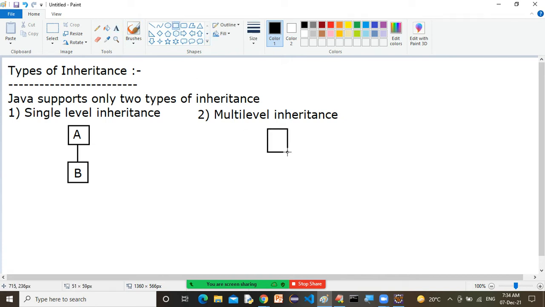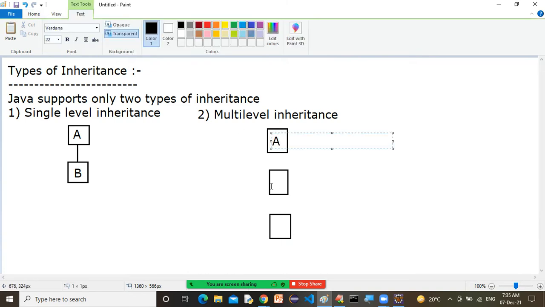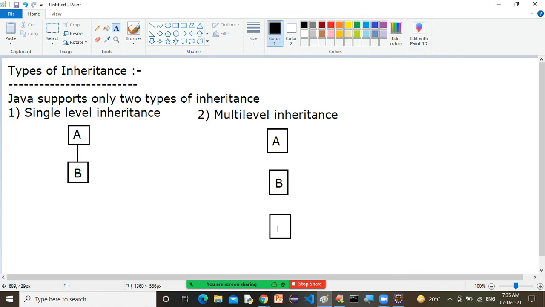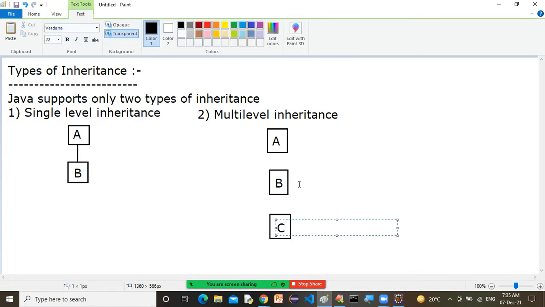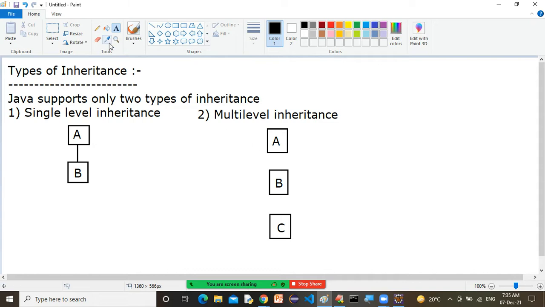We have, let's say, class A, another class B, and another class C as well. A is the super class. B is a subclass for A, but B is the superclass for class C, and C is a subclass of class B. So we have three classes A, B, C. More than three is also possible, no problem.